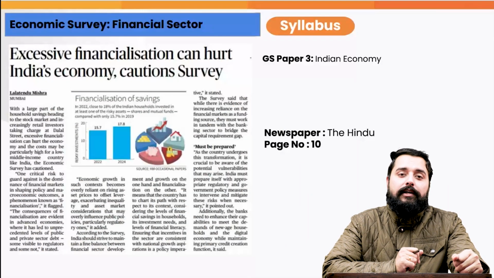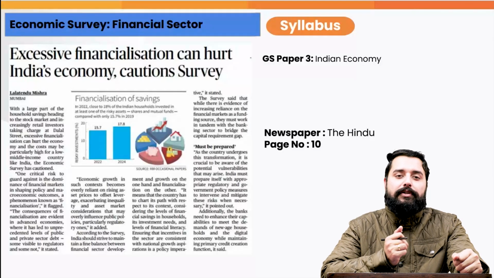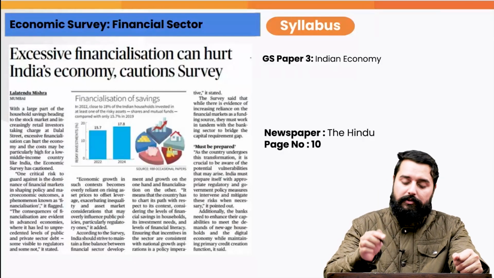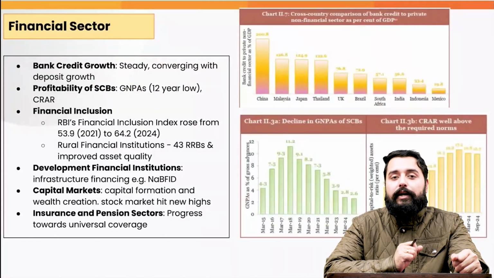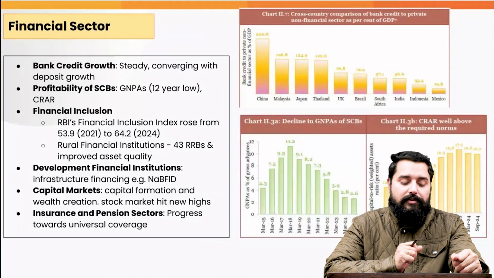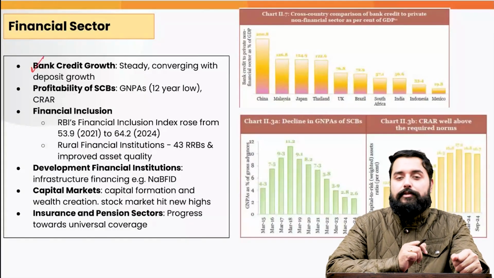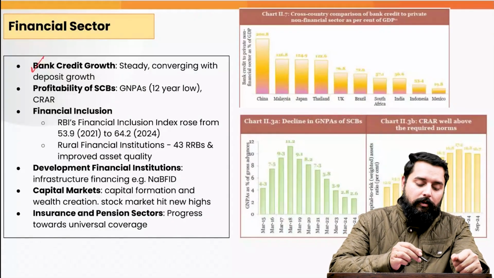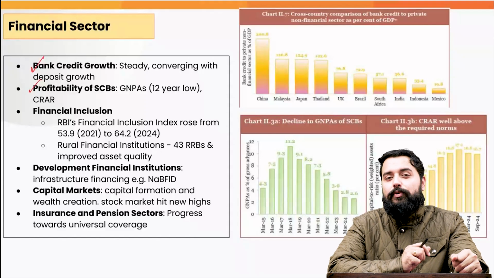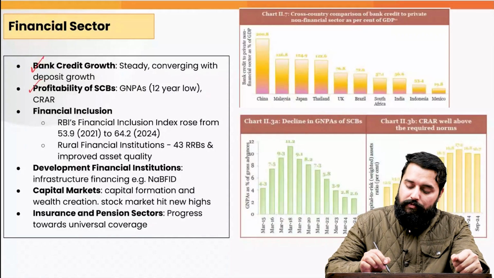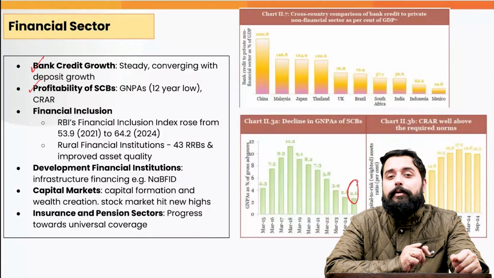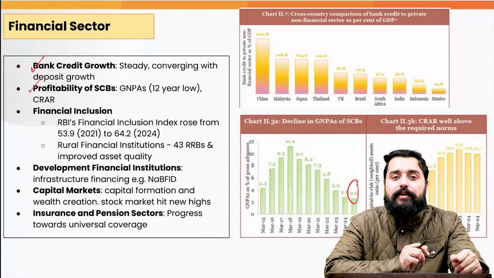Now, the next article is related to the financial sector in the economic survey, because the economic survey has suggested that excessive financialization can also hurt the Indian economy. This is important in GS3 under the topic Indian economy. First, let's have a look at the broad parameters in the financial sector. The bank credit growth has been steady, it has converged with the deposit growth. The profitability of the scheduled commercial banks has also been significant because of the declining gross NPAs, which have hit 2.6% as of September 2024. That is at a 12-year low.